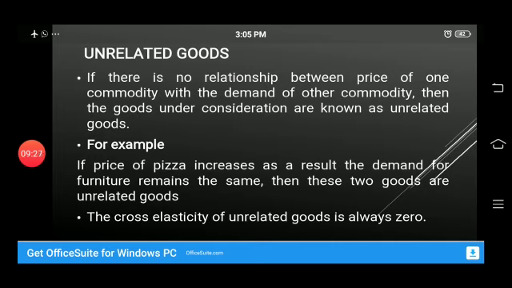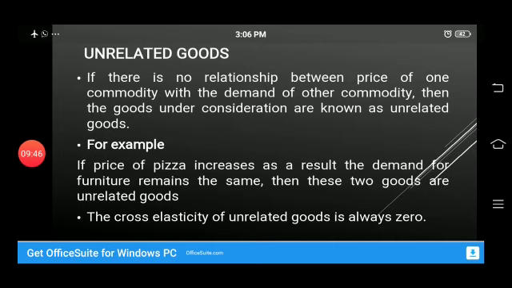Look, the price of one commodity is not changing the demand of the other commodity. For example, the price of jewelry will not change the demand for scenery. The price of a microwave will not change the demand for a bed or a carpet.